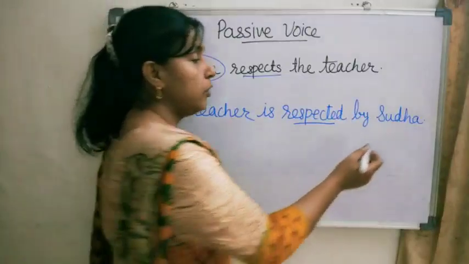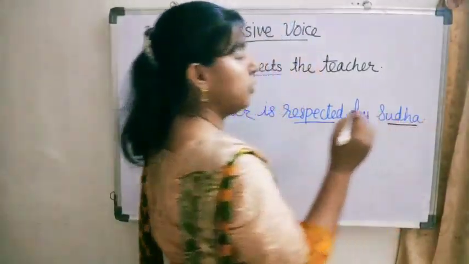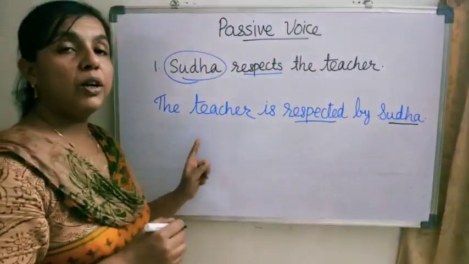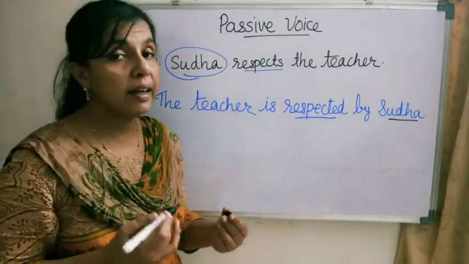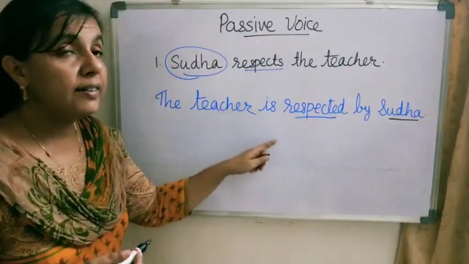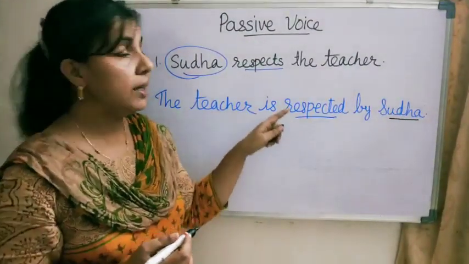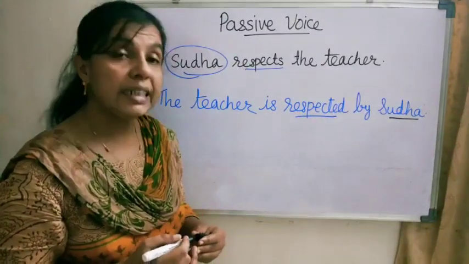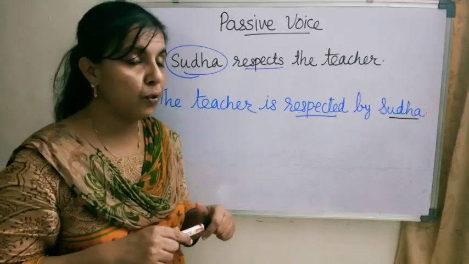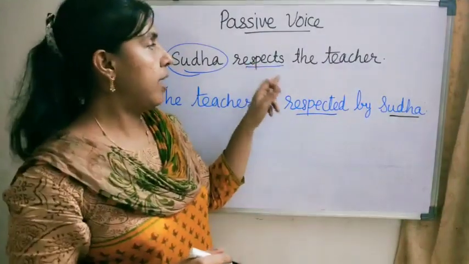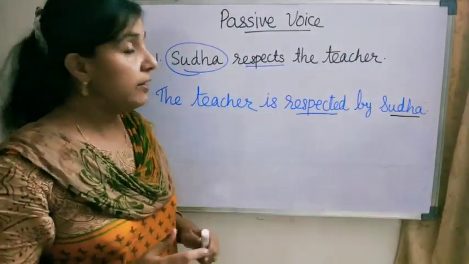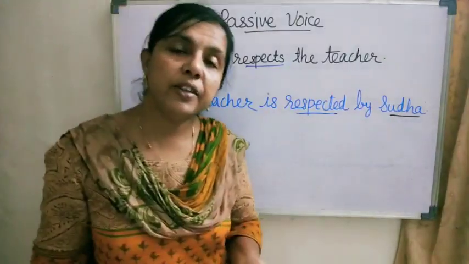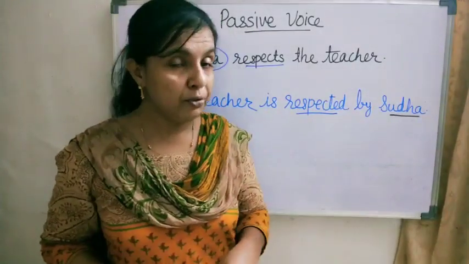Yes, that is also Sudha, but not the teacher. When the subject of the verb receives the action performed or named in the verb, it is said to be in the passive voice.